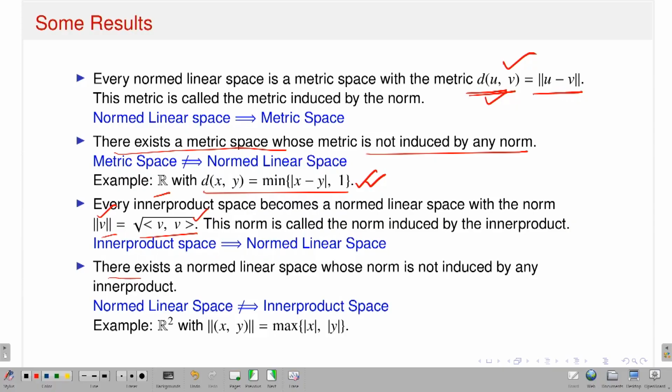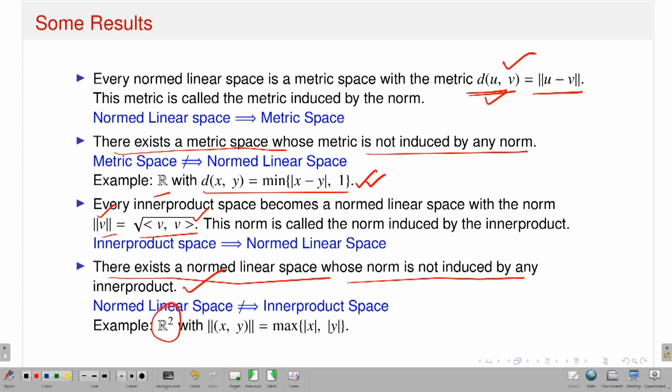However, the converse is not true. I have an example of a normed linear space where the norm cannot be induced from any inner product on that space. That's what I have written: there exists a normed linear space whose norm is not induced by any inner product. So a normed linear space does not imply it is an inner product space. What is the example?